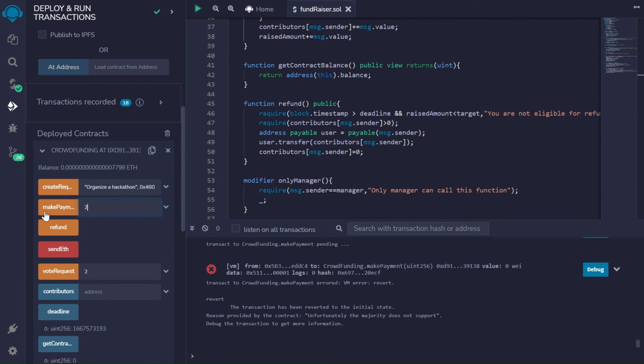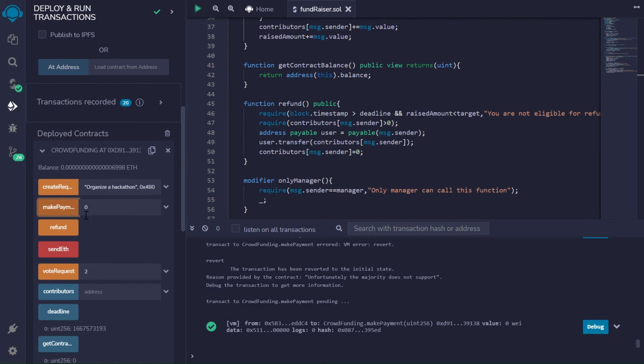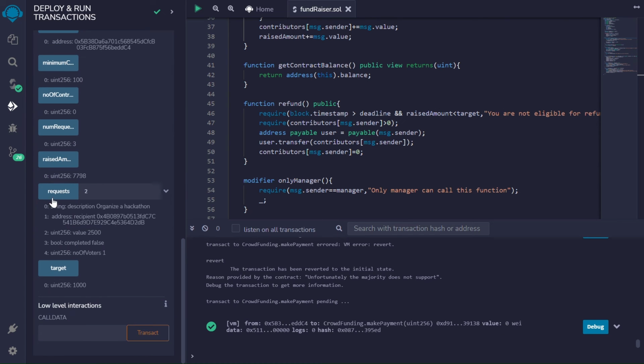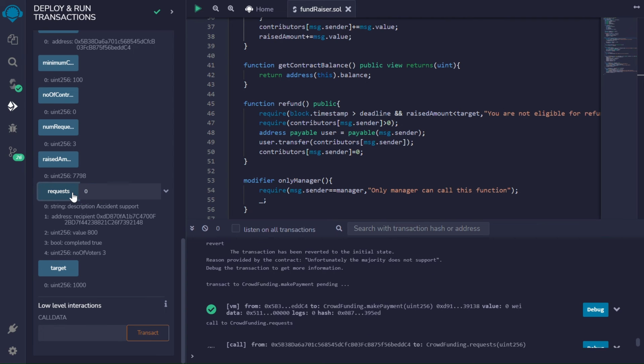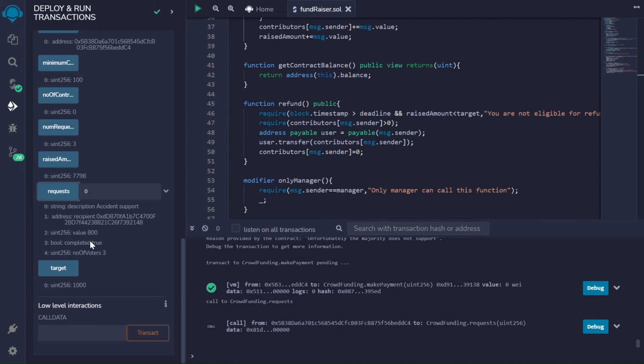So even the hackathon won't be paid, unfortunately, but the one who needs money for support in case of accident would be successfully paid the fund, and that particular request will be completed now. So that works perfectly.